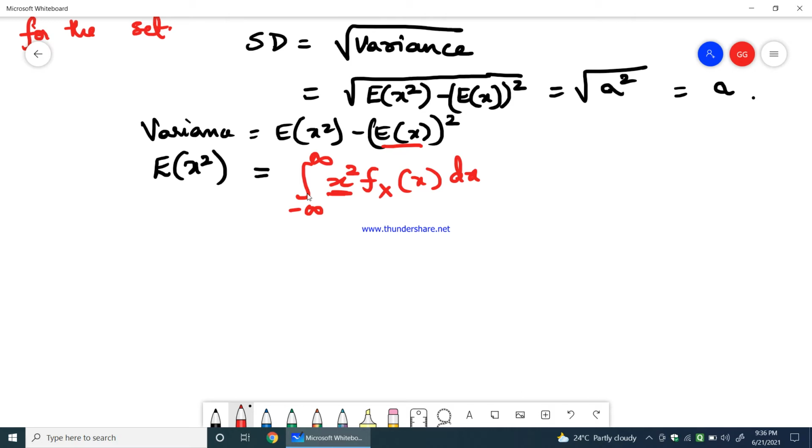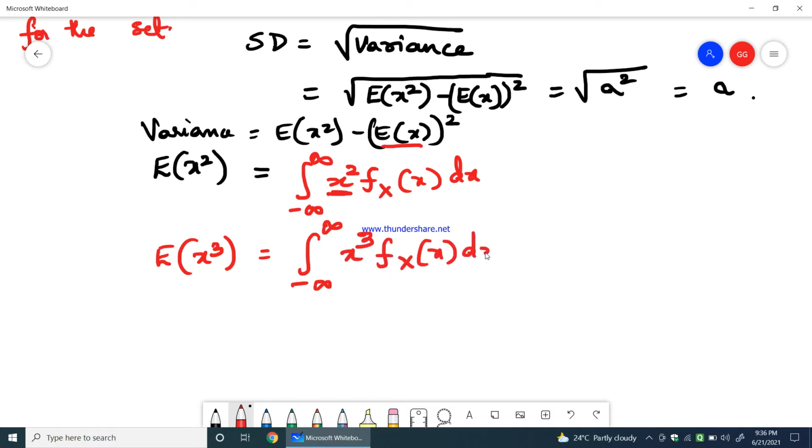Therefore, to find out mean of x square, we go with integration from minus infinity to plus infinity of x square fX of x dx. If they ask you cube, E of x cube, very simple, the formula remains the same, but instead of x square it becomes x cube fX of x dx. So this is how E of x square or E of x cube can be found with the formula of mean that we took.